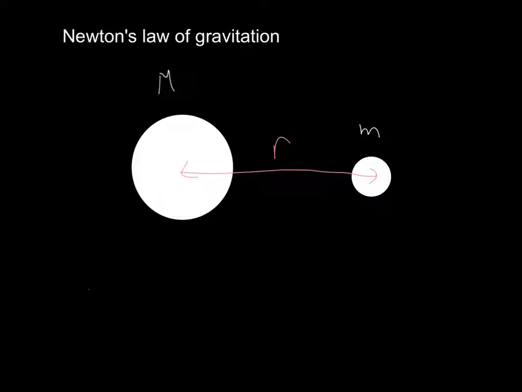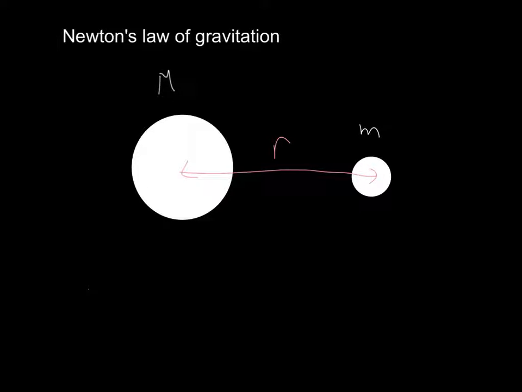Now, a lot of people are tempted to say that this is a radius, but it is not a radius. A radius is the distance between the center of a sphere and its side. This is not the distance between the center of a sphere and its side. This is the distance between two centers of two spheres. So really this r means the distance between the centers of the bodies.